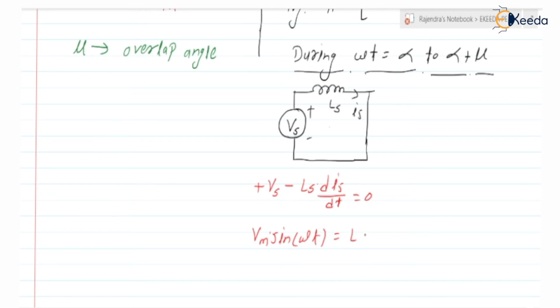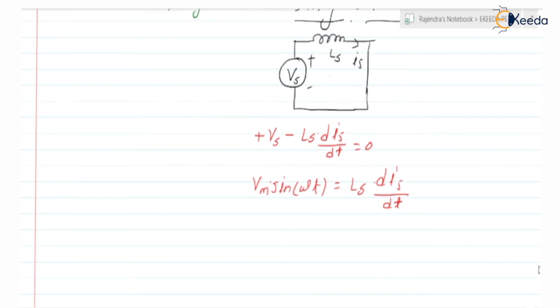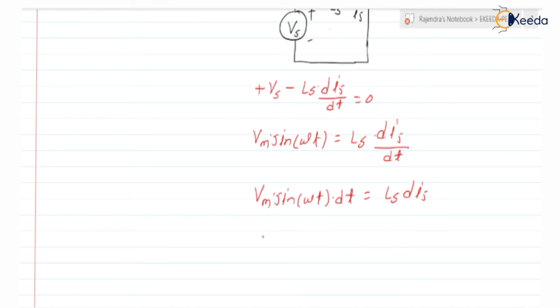Is equal to, we can write it as Ls into dis by dt. So this can be written as Vm sine of omega t into dt is equal to Ls into dis. Further, can we take the integration on both the sides? Yes, so it is the integration of Vm into sine of omega t with respect to dt is equal to integration of Ls into dis.